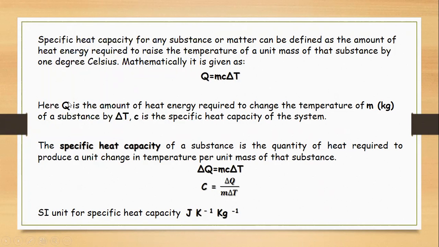So, Q is the amount of heat energy required to change the temperature by delta T in a mass m kilogram of a substance, and C is the specific heat capacity of the system.